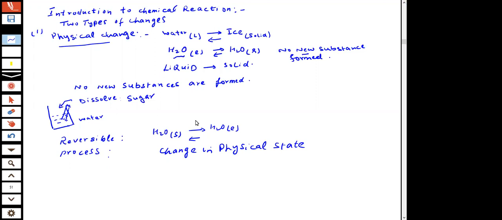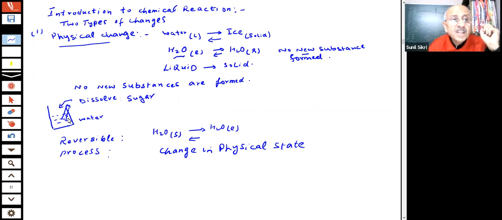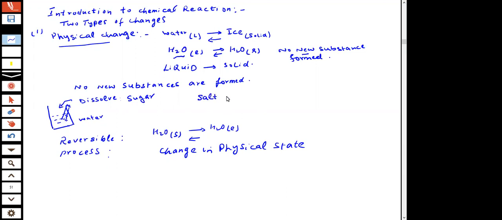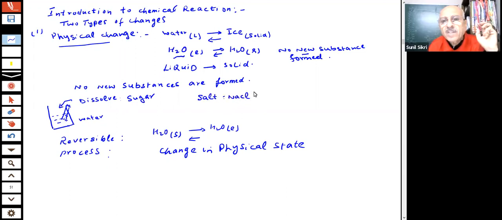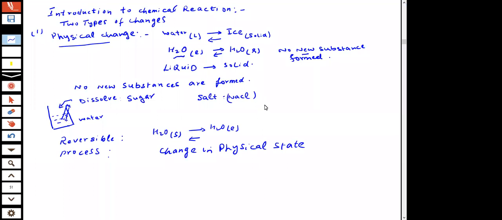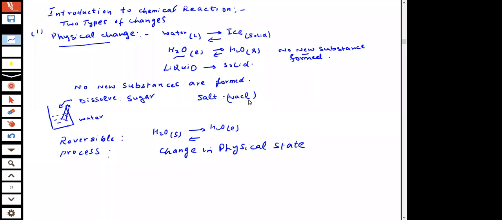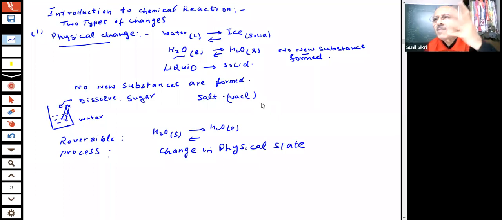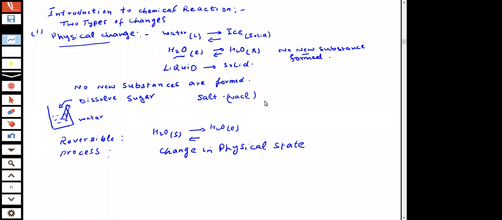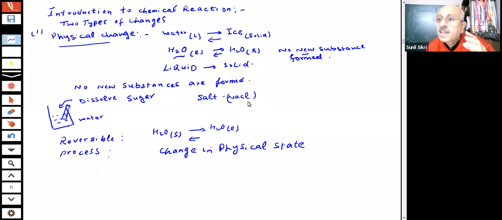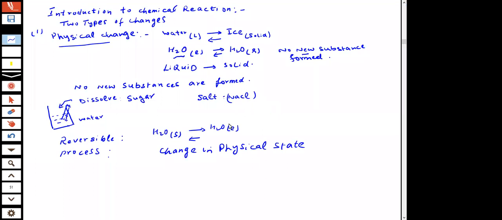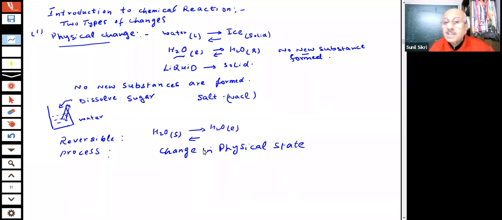The solid form of the salt, or you are saying here that instead of sugar you can take salt, the salt which you are eating, common salt, is NaCl. You are putting in water, you dissolve it. The salt solution is saline in taste, students. But what has happened? This solid form now is in the liquid form. It has dissolved in water. But on heating, what happens? Water evaporates, salt can be obtained back.